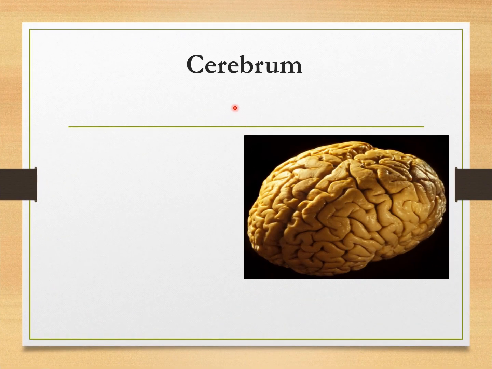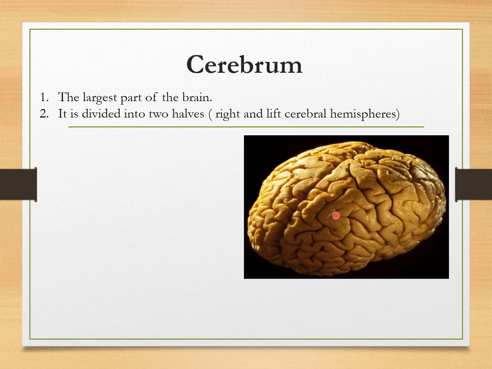The first part of the brain is the cerebrum. The cerebrum is the largest part of the brain and is divided into two halves, right and left cerebral hemispheres.